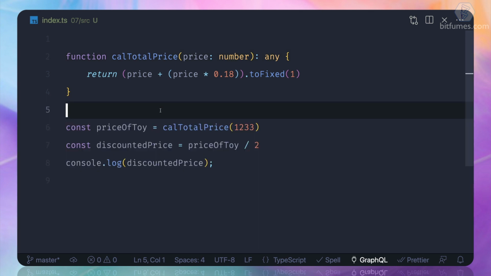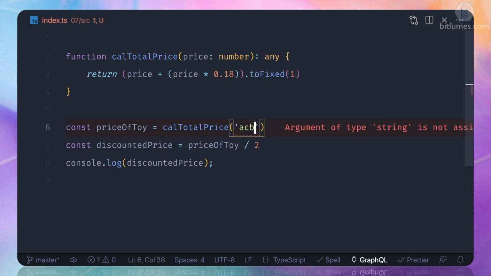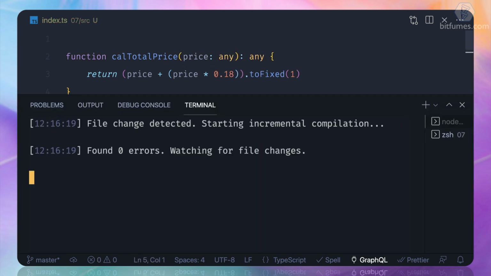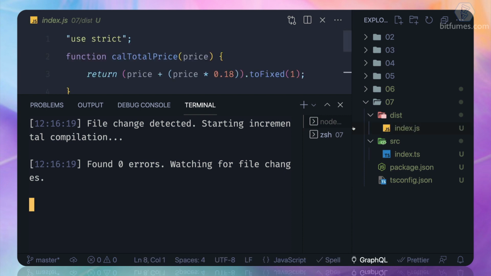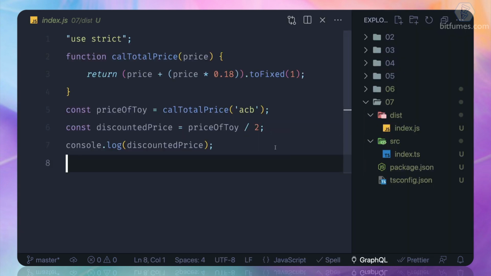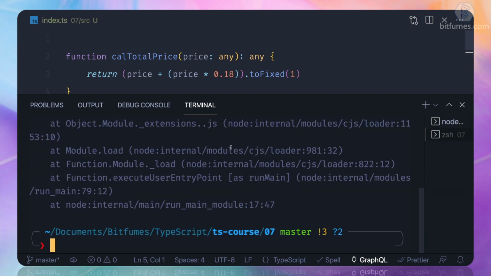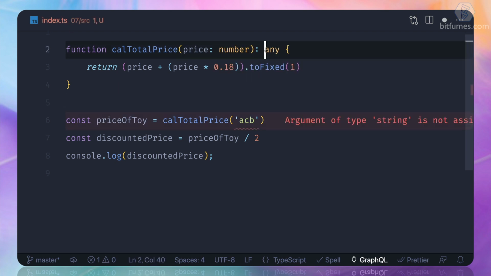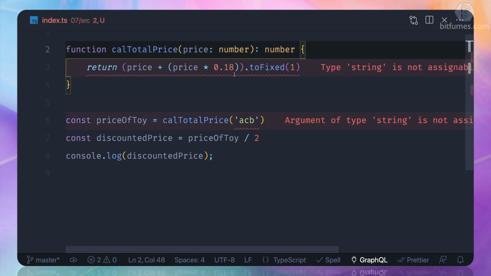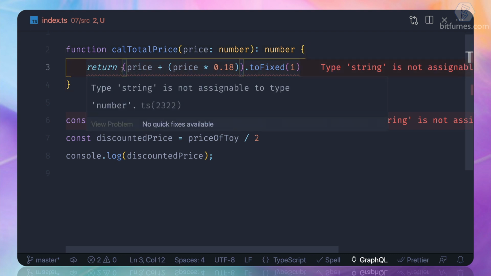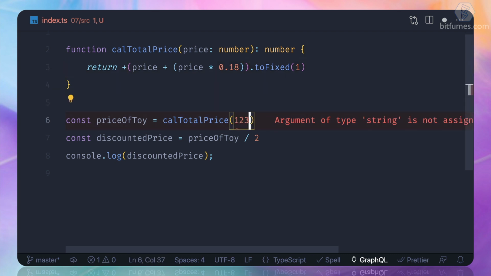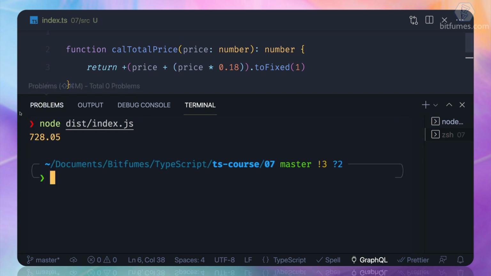But remember one thing, this any is very dangerous, because what if I say ABC, and what if I have any here also and say ABC? Everything is fine, the compiler doesn't have any issue, and index.js here is not showing an issue, but when we run this file we get an error. So this is not good. That means we always have to use number or the exact type, and that's why we have TypeScript. We can easily convert it by having a plus sign at the start, and then we can provide any number which should return the real power.